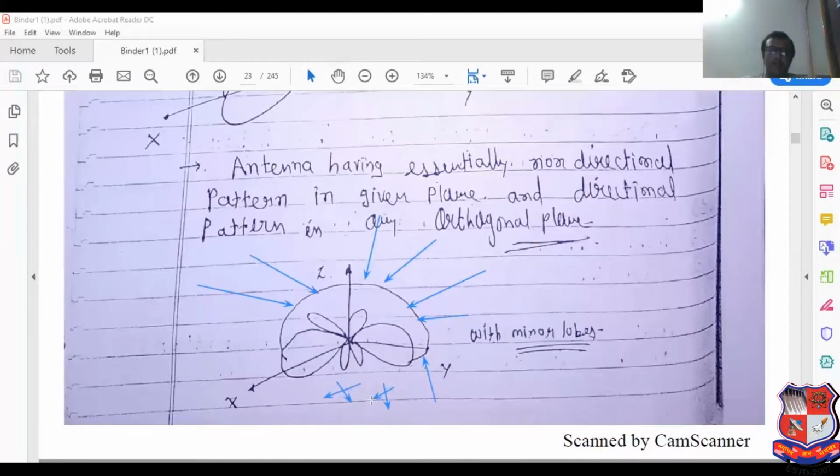See this. So it is known as omnidirectional antenna with minor lobe. So it can be considered as the concept of omnidirectional antenna.